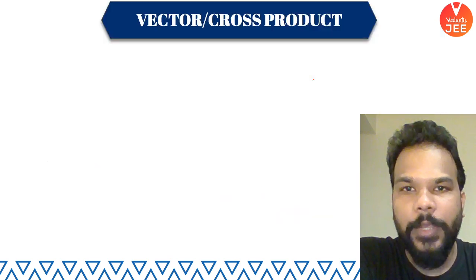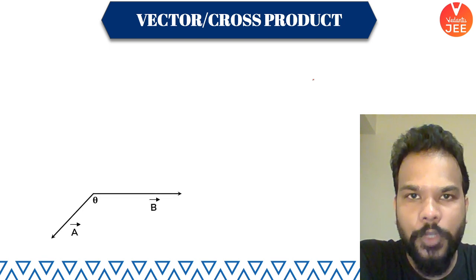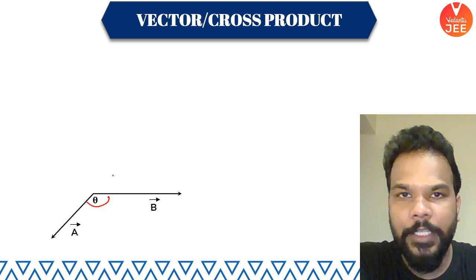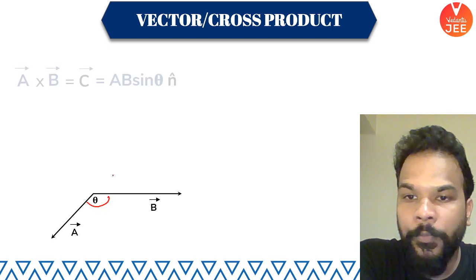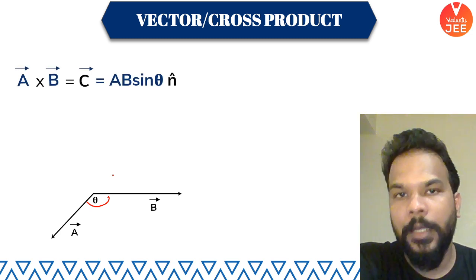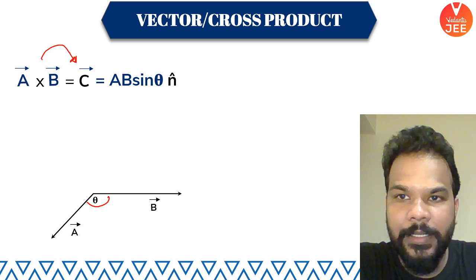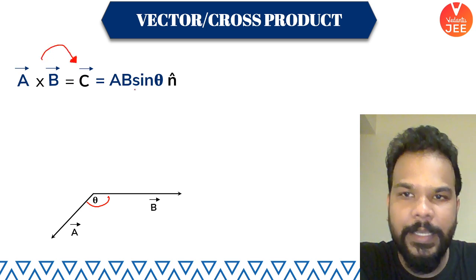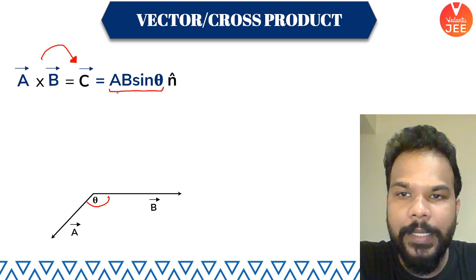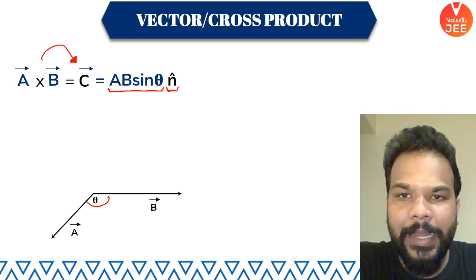Okay, so guys, now coming to the vector or cross product, let me tell you what is happening here. You have two vectors, vector A and B, which are inclined at an angle theta with each other. They are obviously in the same plane. So we say that their cross product is another vector. A cross B results in another vector, vector C, whose magnitude is A into B into sine theta, and its direction is given by a unit vector n cap.